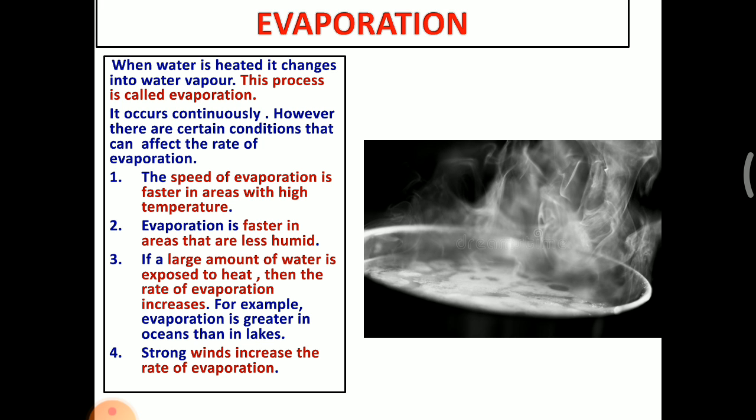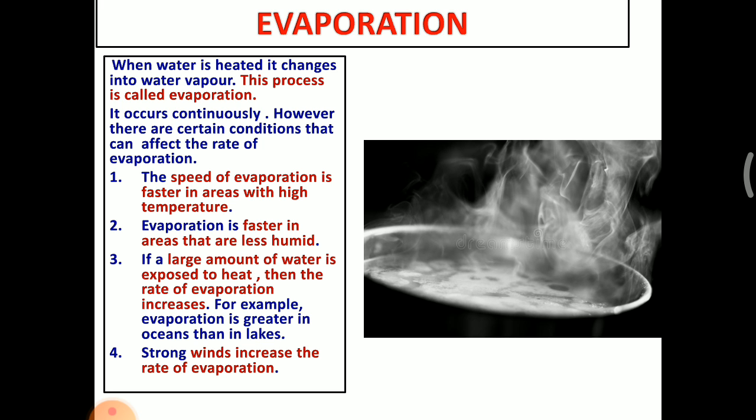If a large amount of water is exposed to heat, then the rate of evaporation increases. For example, evaporation is greater in the ocean than in a lake. So, a large amount of water exposed to heat means the evaporation rate also increases. In comparison to the lake, the ocean has a large area. So, the rate of evaporation is more in the ocean compared to the lake.